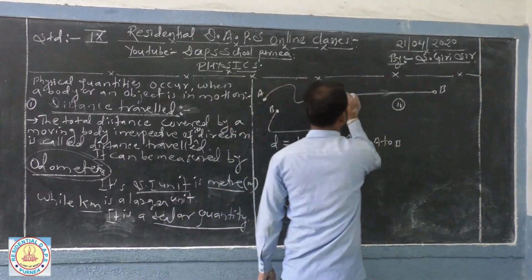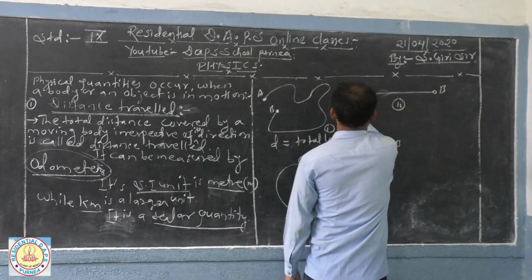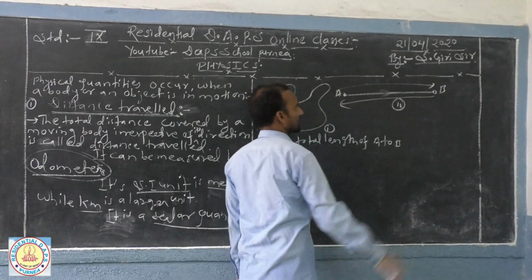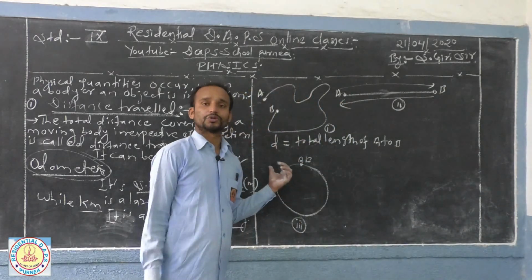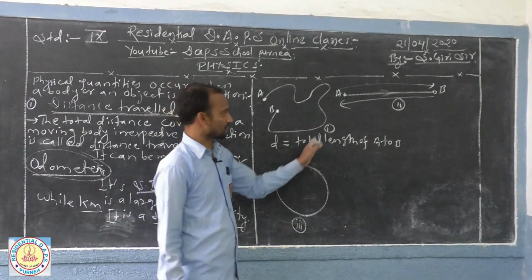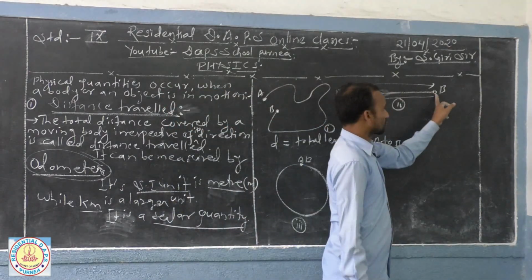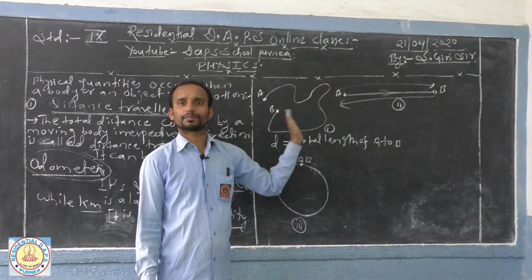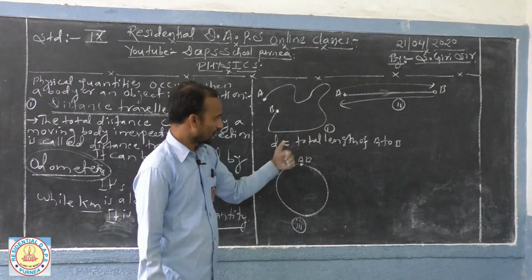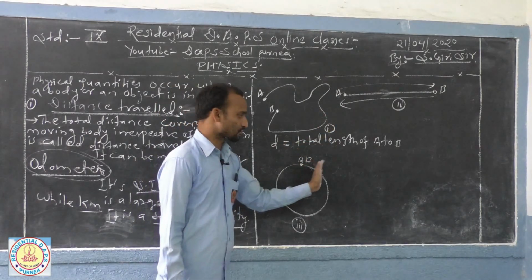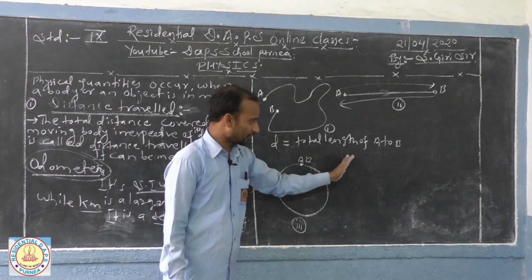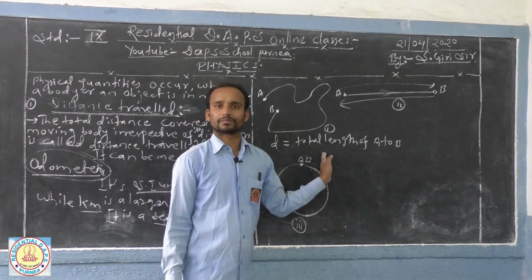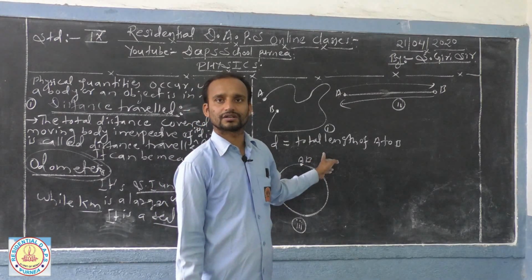Suppose the body starts going from A to B and again comes back from B to A. What will be the total distance covered? You have to take the length from A to B and again from B to A, and add both lengths. Suppose you went from your house to the chowk, 2 kilometres ahead, and again returned from the chowk to your house, 2 kilometres. The total distance covered by you is 2 plus 2, that is 4 kilometres.